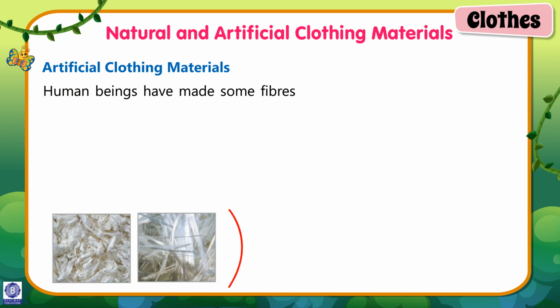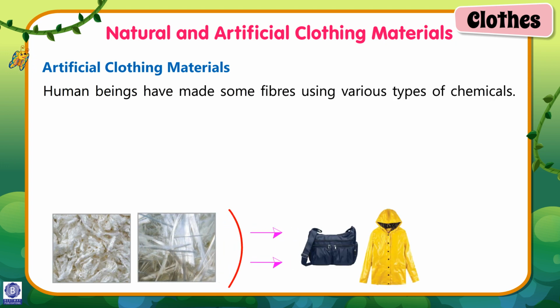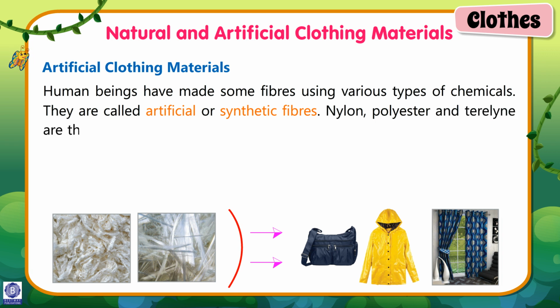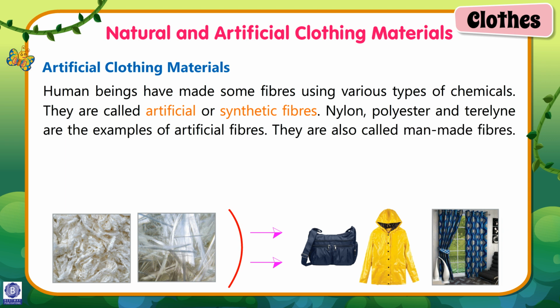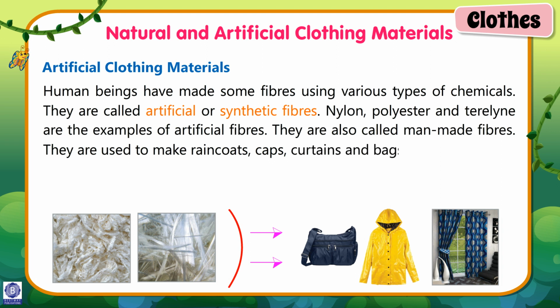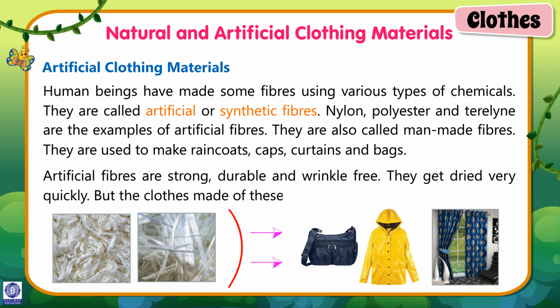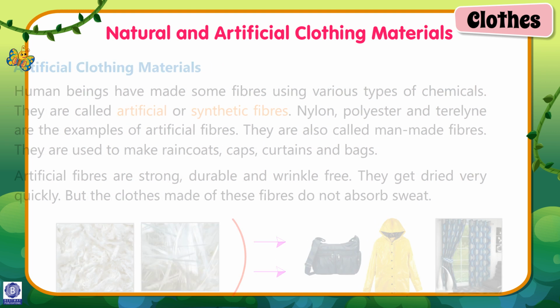Artificial clothing materials. Human beings have made some fibers using various types of chemicals. They are called artificial or synthetic fibers. Nylon, polyester and terylene are examples of artificial fibers. They are also called man-made fibers. They are used to make raincoats, caps, curtains and bags. Artificial fibers are strong, durable and wrinkle-free. They get dried very quickly, but the clothes made of these fibers do not absorb sweat.